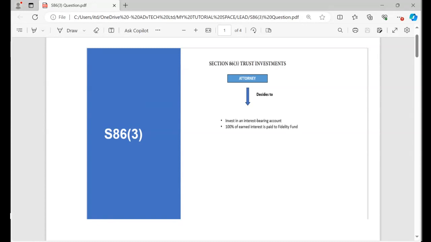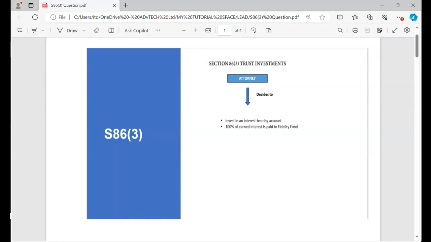Remember, initially we spoke about section 86.4, whereby a client instructed us to invest on his or her behalf. But in this case, when it comes to section 86.3 for investment, we as the firm decide to invest. So 100% of the interest will belong to the Fidelity Fund. I hope it makes sense.